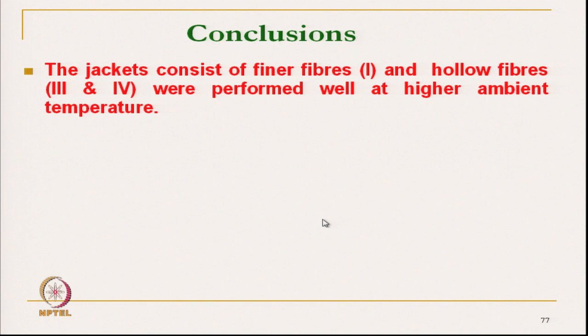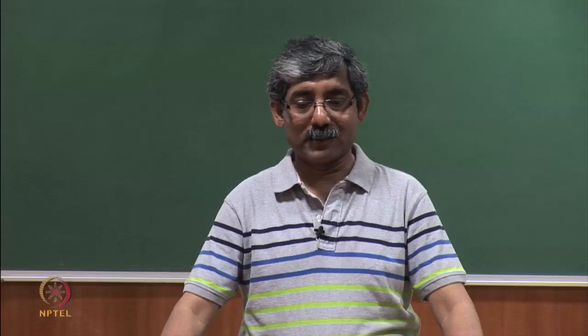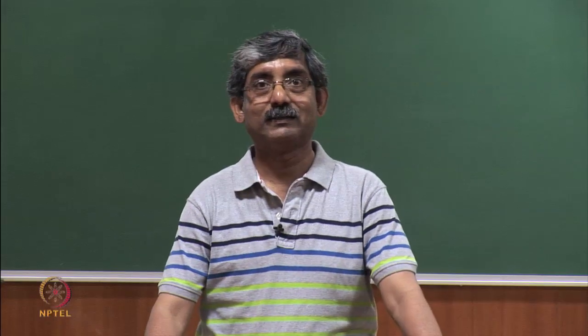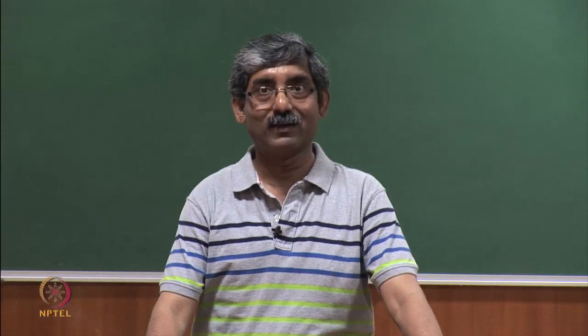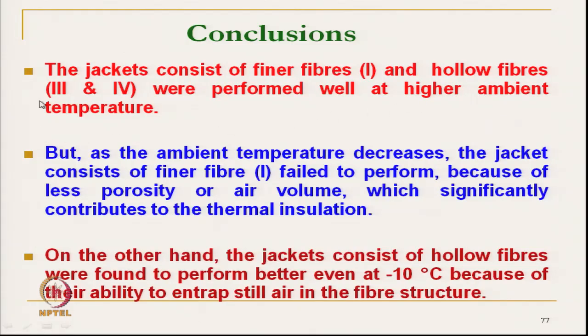Now, see the conclusion. As we have discussed, the jackets consisting of finer fiber, that is 1, and hollow fiber 3 and 4 performed well at higher ambient temperature, but as the ambient temperature decreases, the jacket consisting of finer fiber failed to perform because of less porosity and air volume, which significantly contribute to thermal insulation.